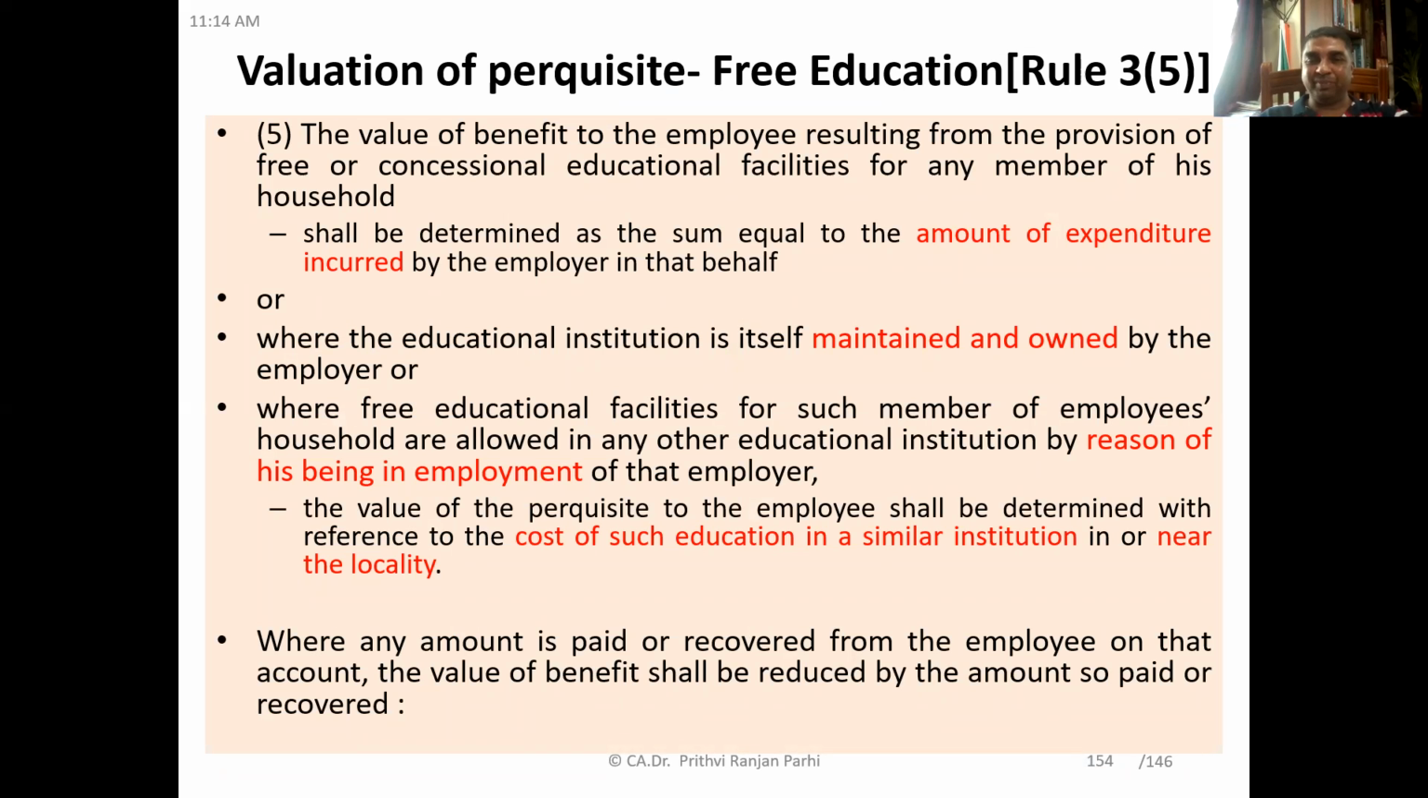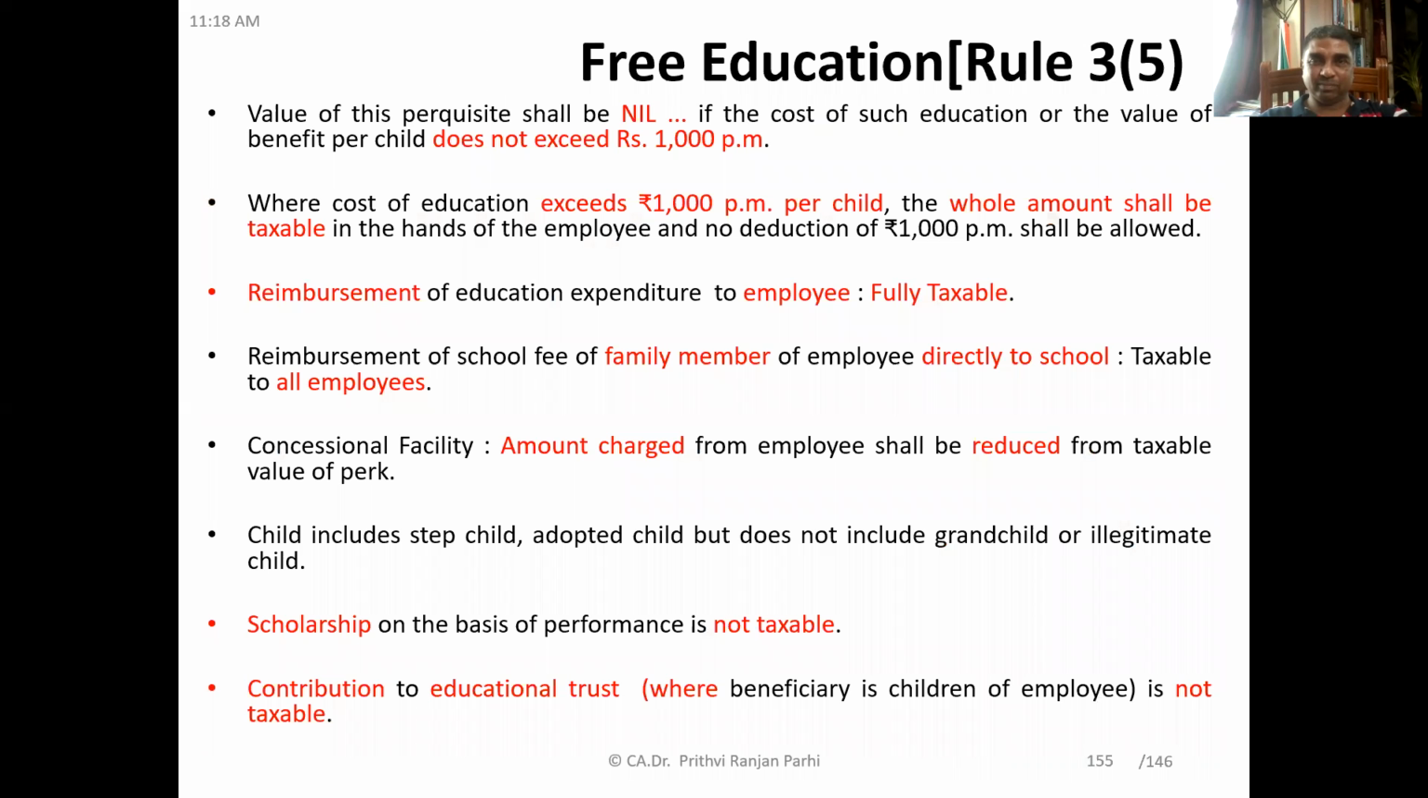So that is the value of perquisite in this kind of situation which I discussed. And here one more provision: if any amount is recovered from the employee, that means it is a concessional facility, then the value of perquisite shall be reduced to that extent. So that is true in every case. Wherever some money is recovered, the value of perquisite should be reduced by that. Okay. So what we discussed till now is about education facility. But now we are talking about free education, some related points.